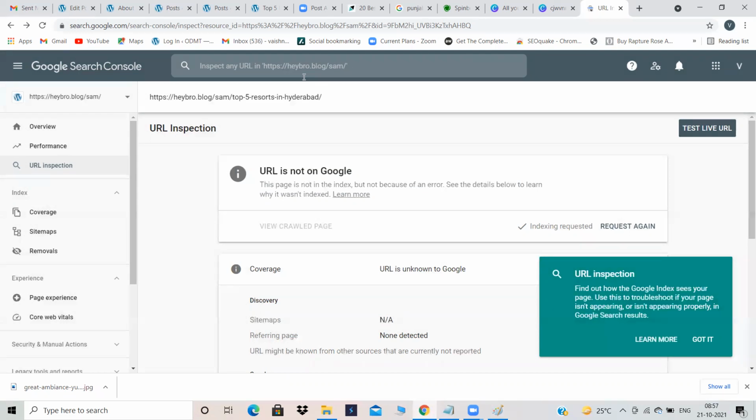After that, indexing requested. If you want to request again, you can request, but your website will show on SERP in 1 or 2 days. So you don't need to request again. But if it is not showing, then you can request it again after 2 to 3 days. Okay. So the first method is submitting your website to Google.